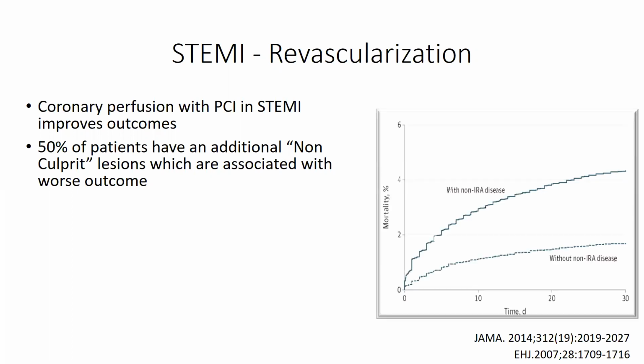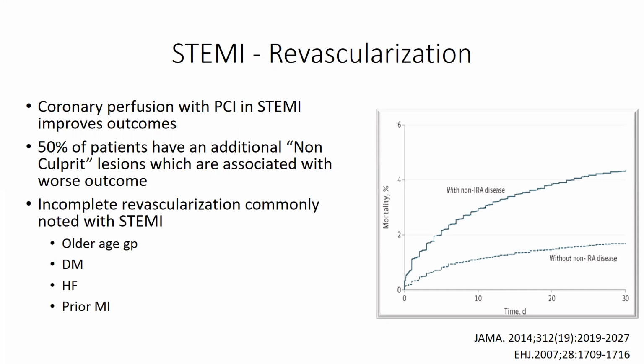As you can see on the slide, those who had the non-infarct related artery disease had worse outcomes, and this is particularly true because they undergo incomplete revascularization. This is commonly seen in elderly and diabetics, patients with heart failure, and those who have prior myocardial infarction.